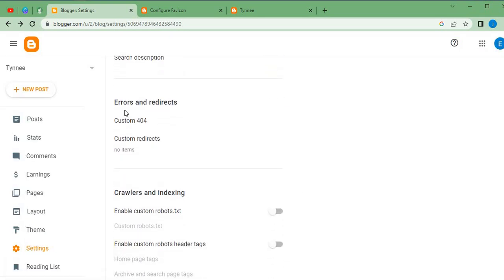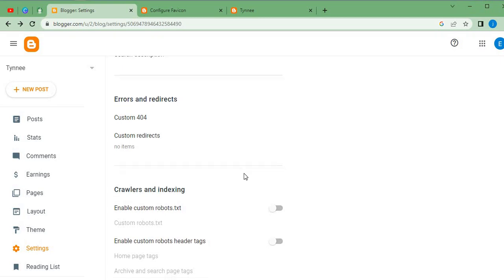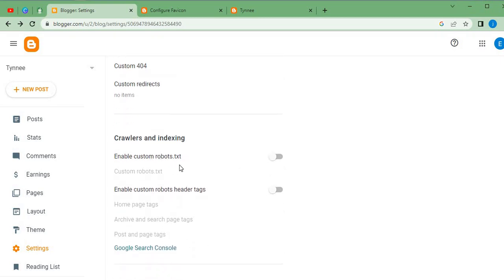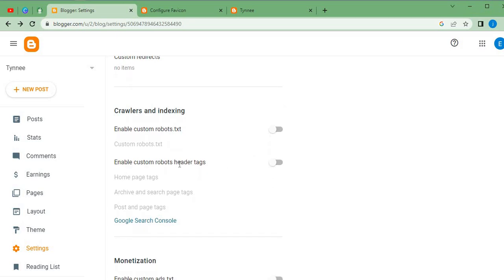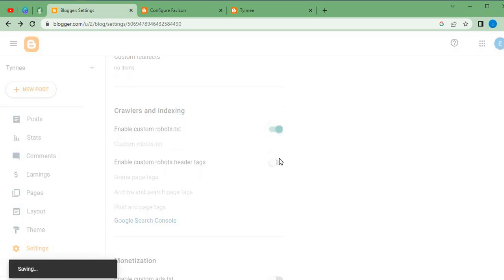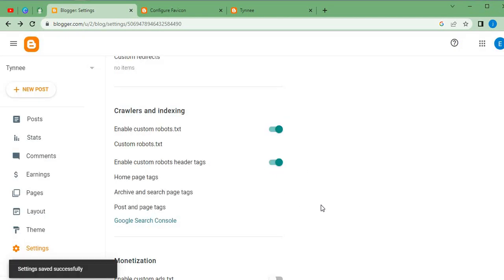Now let's say there is an error on our website. We can click here if we want to have a custom error message or a redirect error message. You can click here to customize everything. Now the next thing we are going to check here is the crawler and indexing. Do we want to enable a custom robots.txt, or do we want to enable a custom robot header? We are going to turn all of this on. We're going to check this to put it on, and we'll make it green.